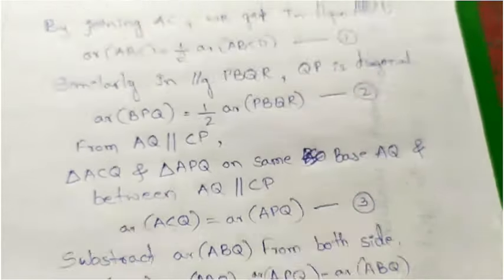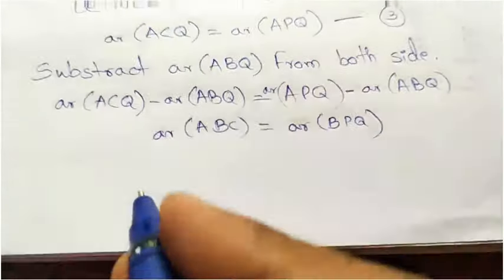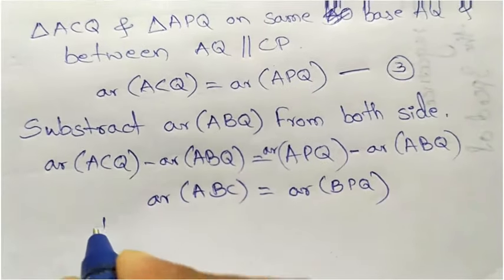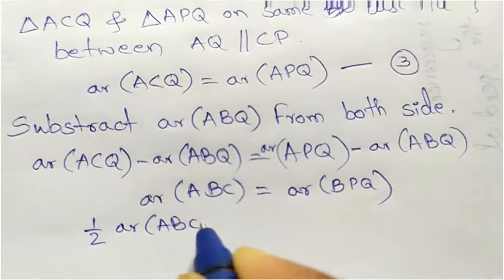But what is the ABC? ABC is equal to half of the ABCD. So here I will write 1/2 of area of ABCD.